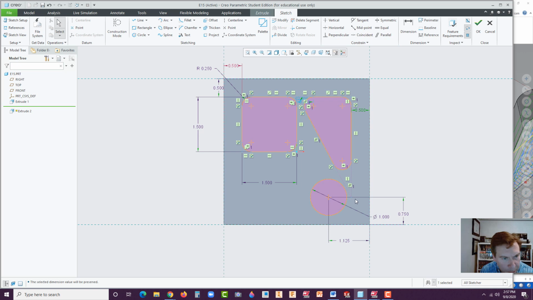Let's go to dimensions, select that vertex there to here, middle click. I guess we could have done this later. This one is going to be 0.941. Okay, and then from this point here to this, and that will be 1.78. Yeah, we probably should have just waited to add some of those dimensions so we had these straightened out.